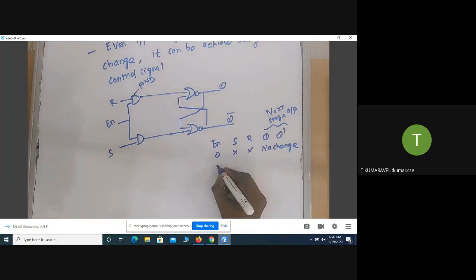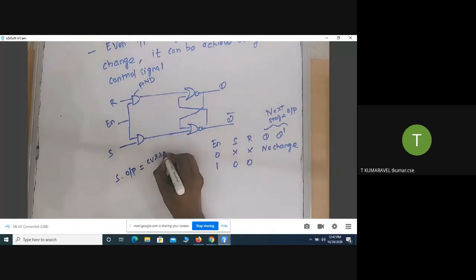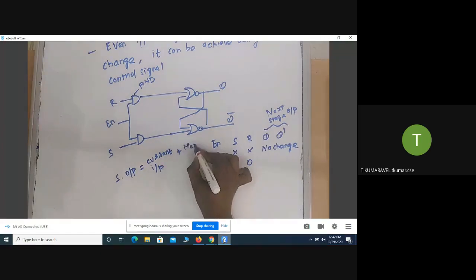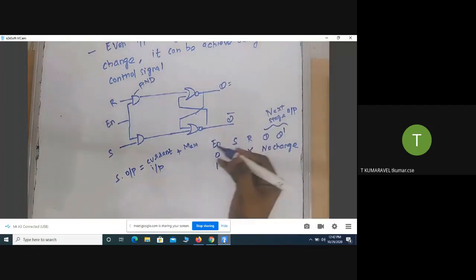Suppose I provide the control signal as 1, and the input is the 0 0 combination. Now we are going to check the output. We have already seen that in a sequential circuit, the output takes the current input as well as the previous stage output. Where is the previous stage output saved? It is available in the memory element. Am I correct? So the Q and Q bar we call the previous stage output.